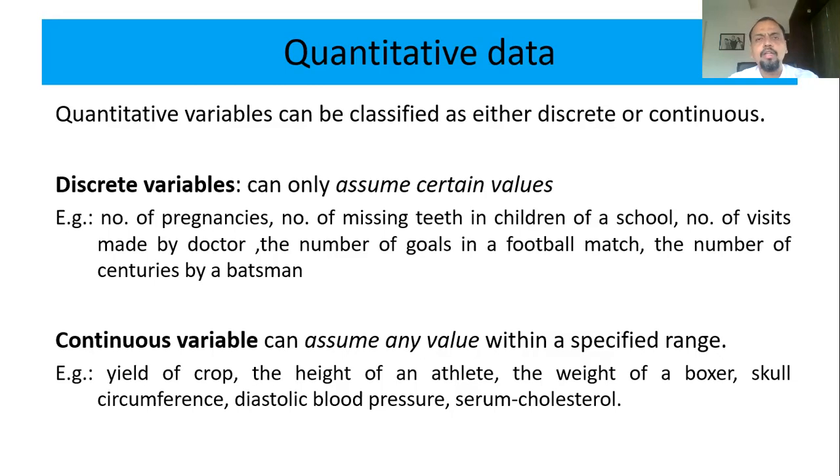Yield of crop, height of an athlete, weight of a boxer, skull circumference, blood pressure, serum cholesterol: all these can take any value in a given interval, so they are called continuous variables. Am I clear? So again, I repeat: if a variable takes only certain values, which are repeated many number of times, then it is said to be a discrete variable. While continuous means what?